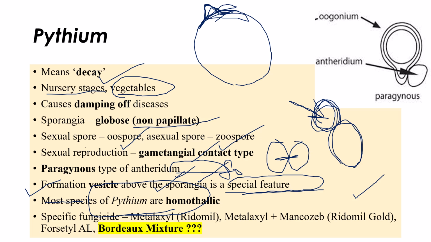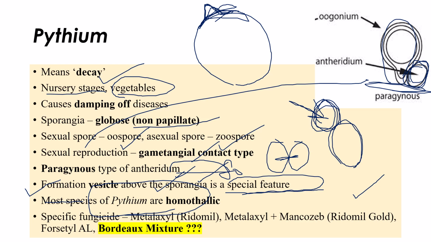As I told you, paragynous: this means the antheridium and oogonium lie side by side. Para means side by side, so that is called a paragynous antheridium. These are all the important points we consider for Pythium.